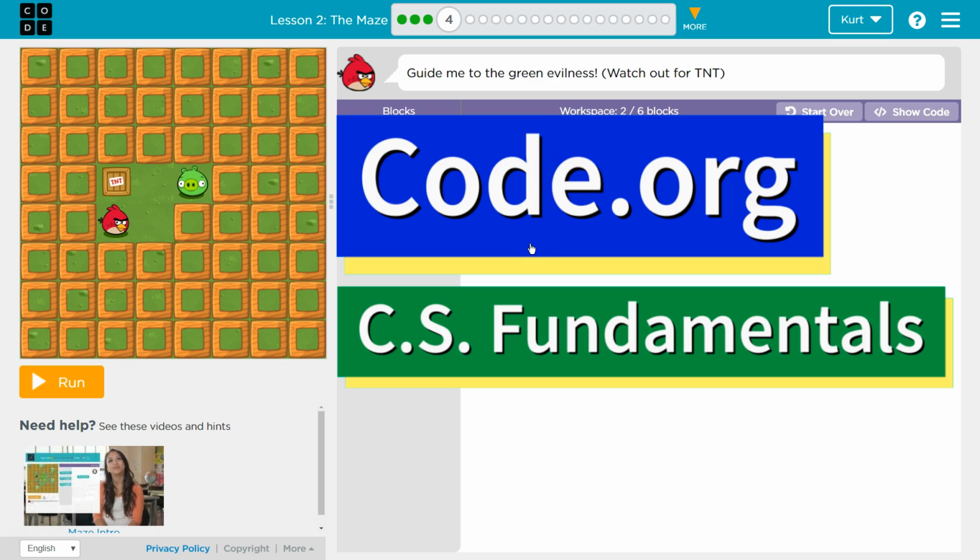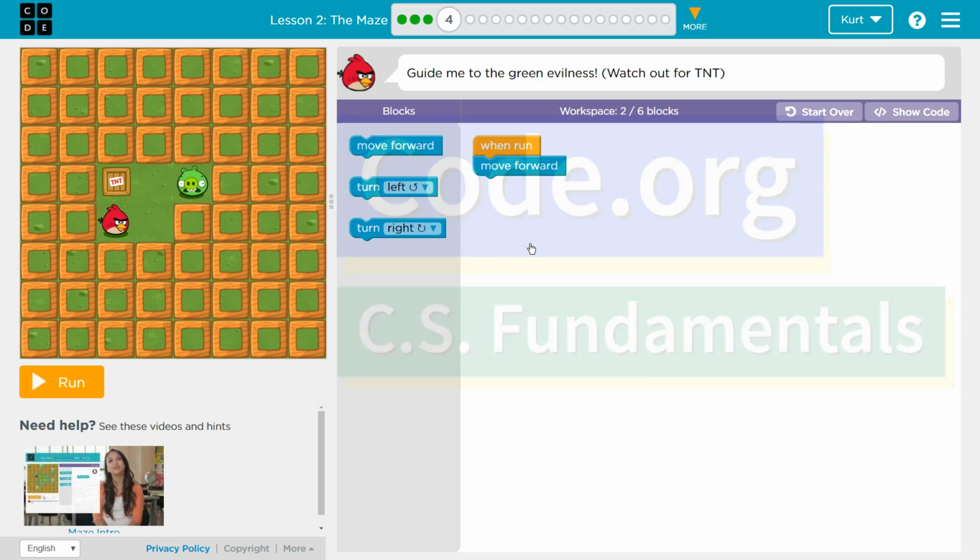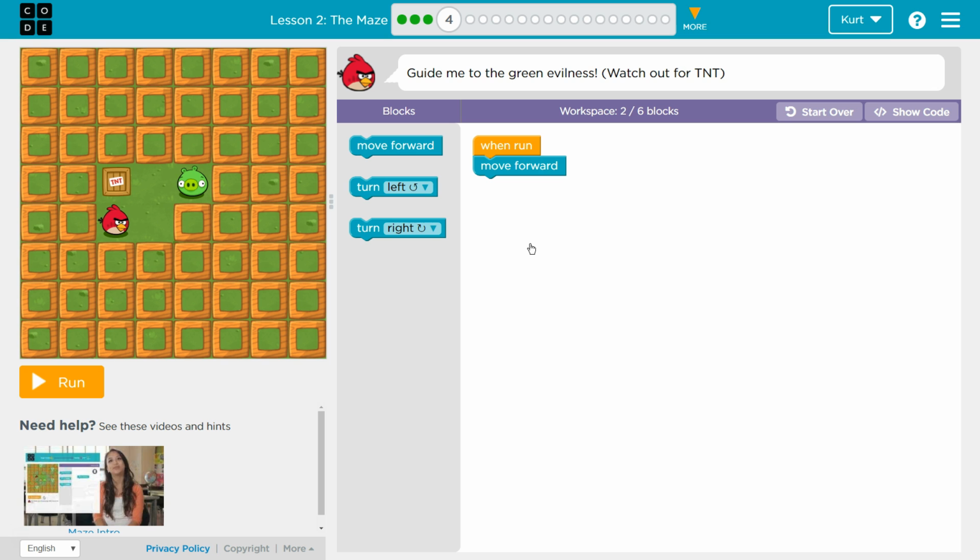This is Code.org, and I'm currently working on the Accelerated Intro to CS course. I'm on the lesson The Maze. Let's see what we got.